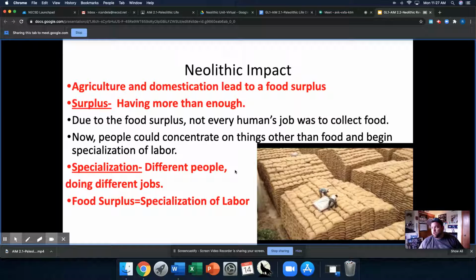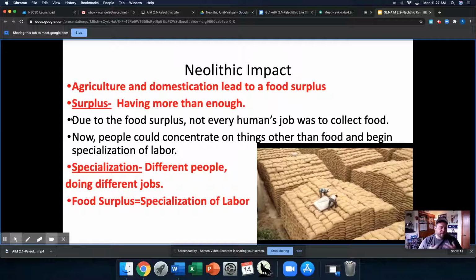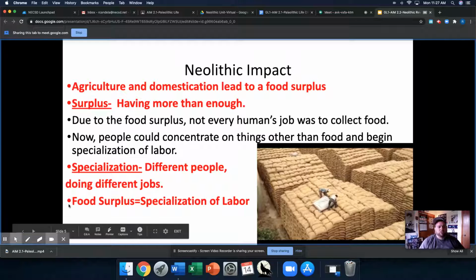And this is important because this is the beginning of people making things, advancements in technology, advancements in shelter, the development of different systems and different technology that wasn't available to us because we just didn't have the manpower available to concentrate on these things. And the surplus of food changes that and allows people to specialize doing different things that they hadn't been able to do before. So this is all food surplus.